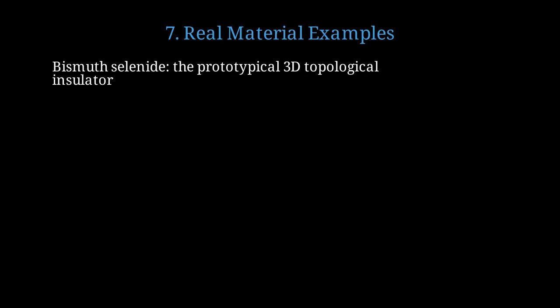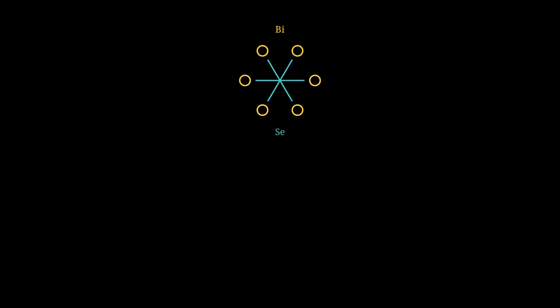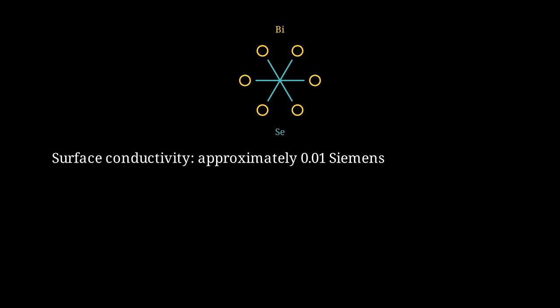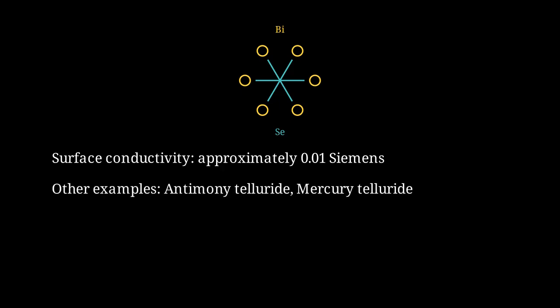Let's look at some real topological insulators that have been discovered and studied. Bismuth selenide, with chemical formula Bi₂Se₃, is the most famous three-dimensional topological insulator. Bismuth selenide has a bulk band gap of about 0.3 electron volts, large enough to persist even at room temperature. The crystal structure consists of layers of bismuth and selenium atoms arranged in a hexagonal pattern. The surface of bismuth selenide has a conductivity of about 0.01 Siemens, which is quite good for such thin surface layers. Other important topological insulators include antimony telluride and mercury telluride, each with their own unique properties.